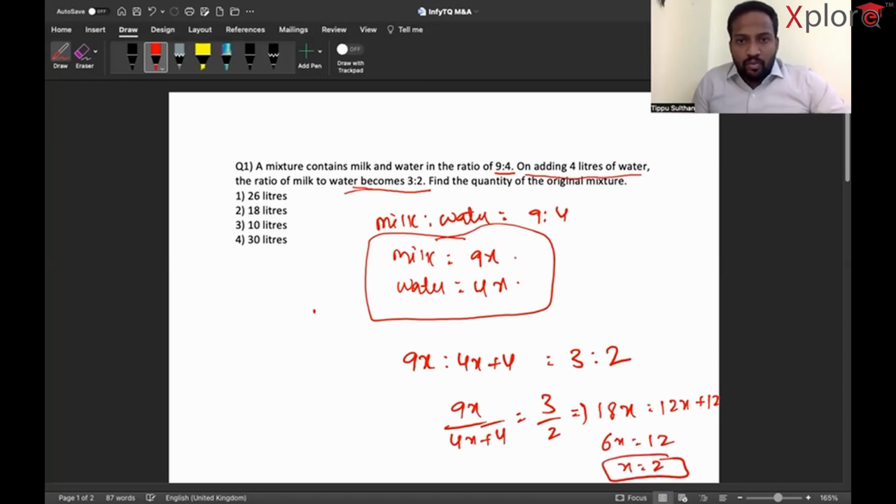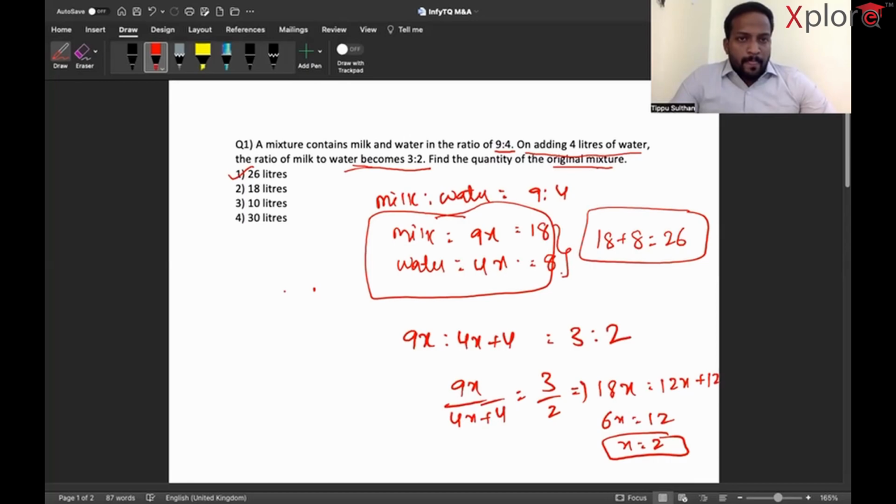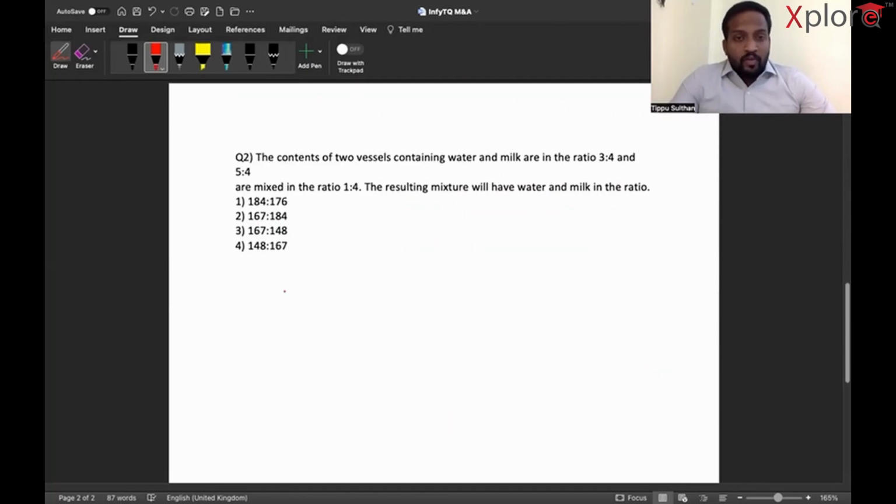When x is 2, milk is 18, water is 8. What is it asking? Find the quantity of original mixture. Quantity of original mixture is milk plus water, which is 18 plus 8 equals 26. I hope everybody is clear with the solution. This is how you are supposed to solve these questions. We're moving down to the next question, guys.